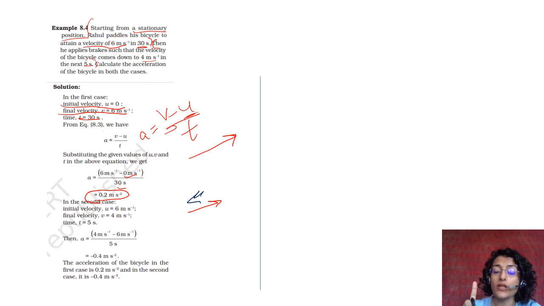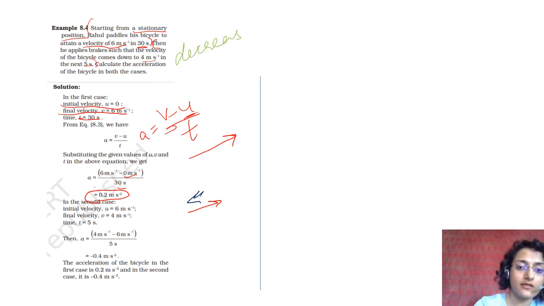Whenever you are told that he applies brakes, or decrease speed, or that acceleration is in the opposite direction of motion, these are the things that can be given.